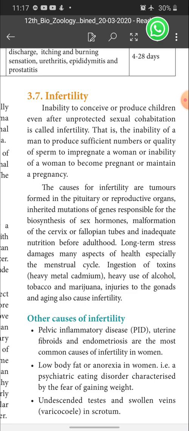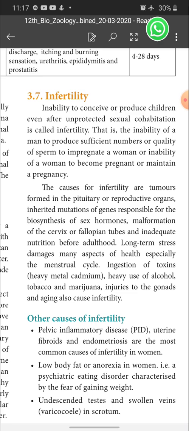That is the inability of a man to produce sufficient numbers or quality of sperm to impregnate a woman, or inability of a woman to become pregnant or maintain a pregnancy. That means the defect may be in the male or maybe in the female. So it is on both sides we can expect. We cannot blame only the male, or only the female.